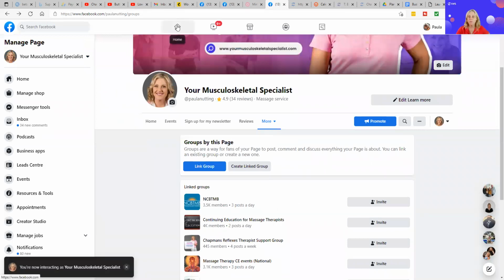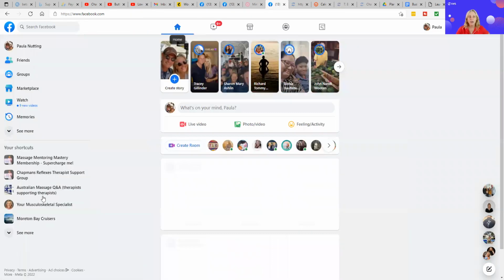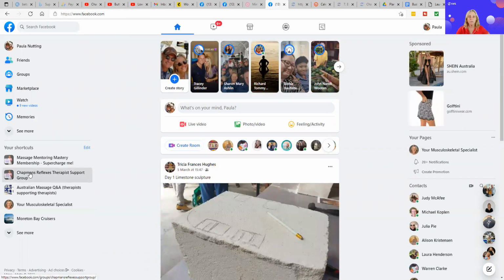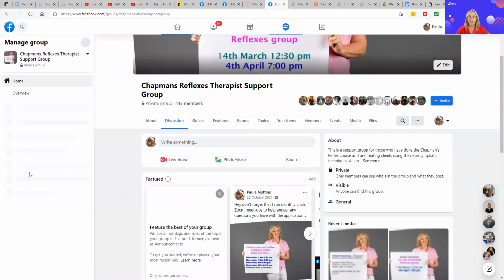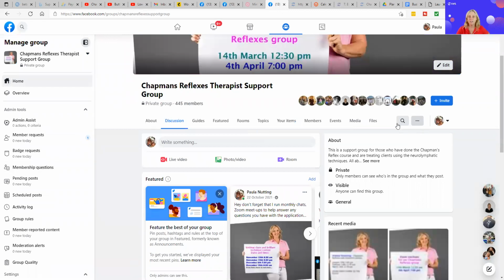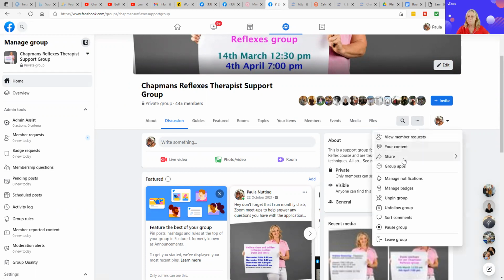If I go right back into the main page, I'm going to come into my own ones as well. So the Chapman's Reflexes Support Group, you can click on here. In this section, quite often we've got all our normal information along here. There's no group section, there's no more section, but in the three dots to the side, manage notifications.